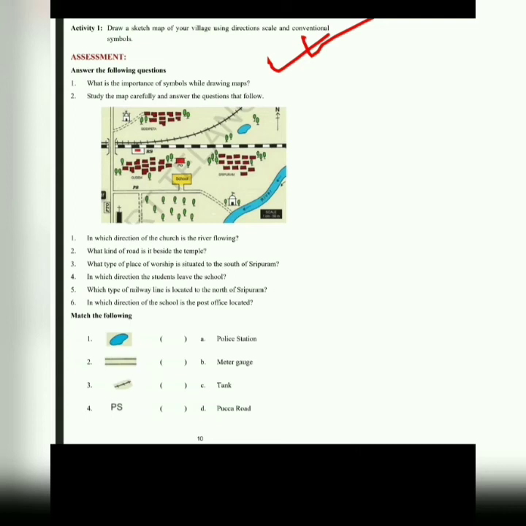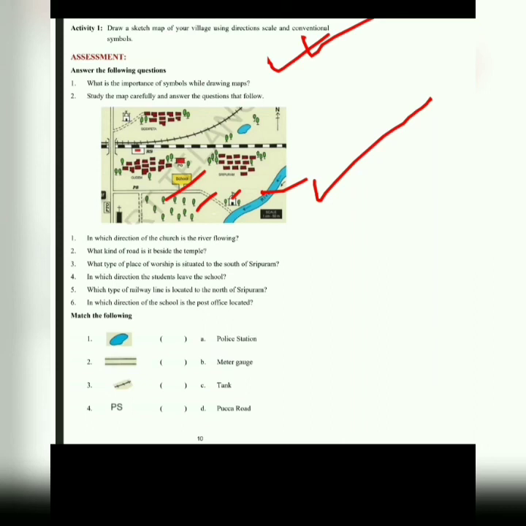And in the second part, you have to study the map carefully and give the answers. In which direction of the church is the river flowing? It is on the eastern part. Which kind of road is it beside the temples? That is kacha road. What type of place of worship is situated to the south of Sri Puram? That is temple. In which direction do the students leave the school? On the south side.